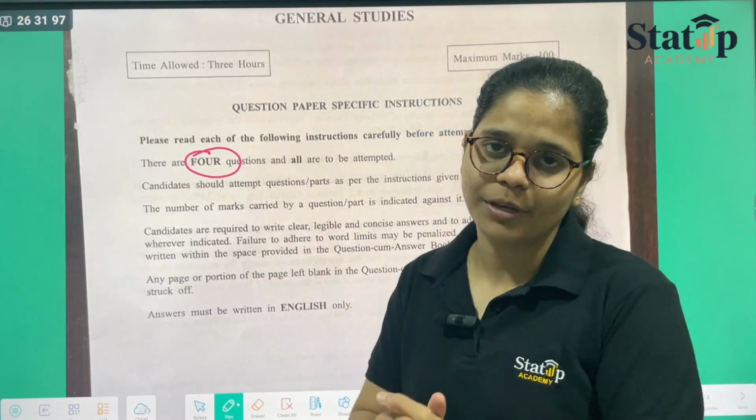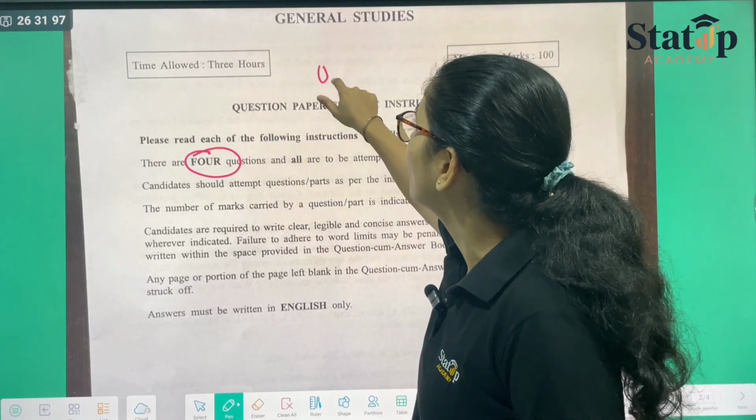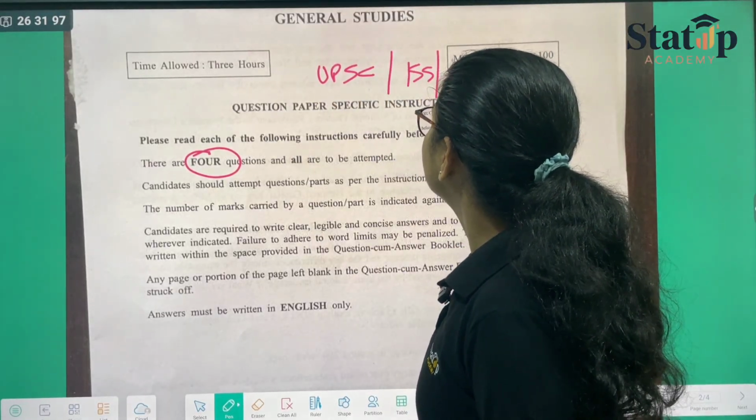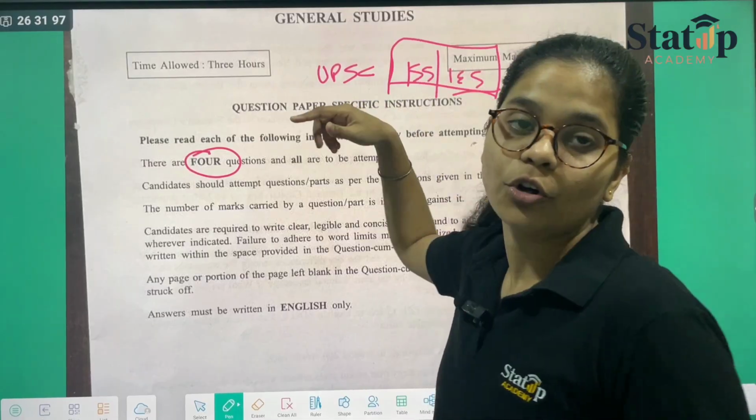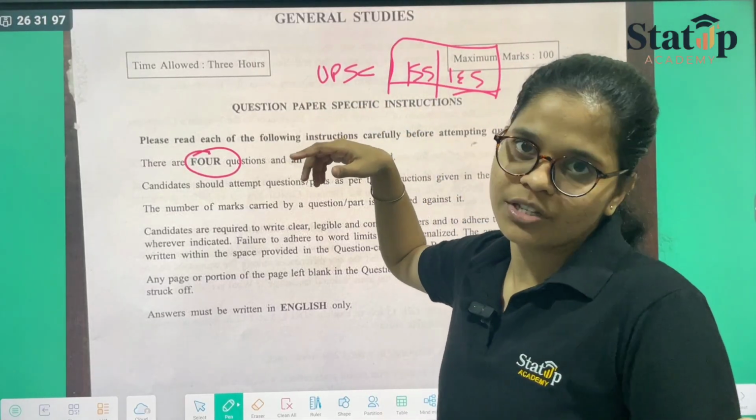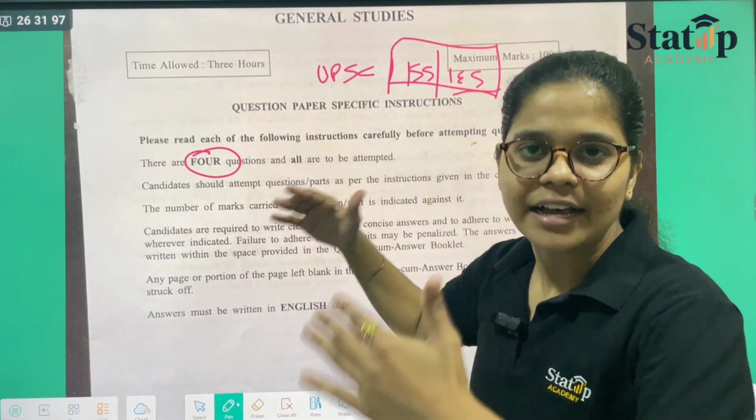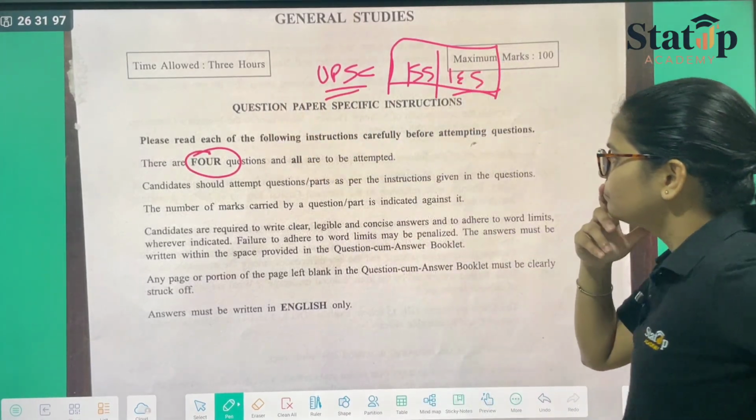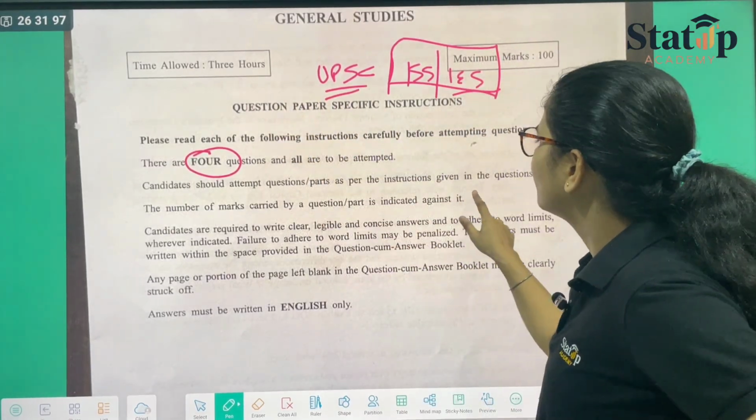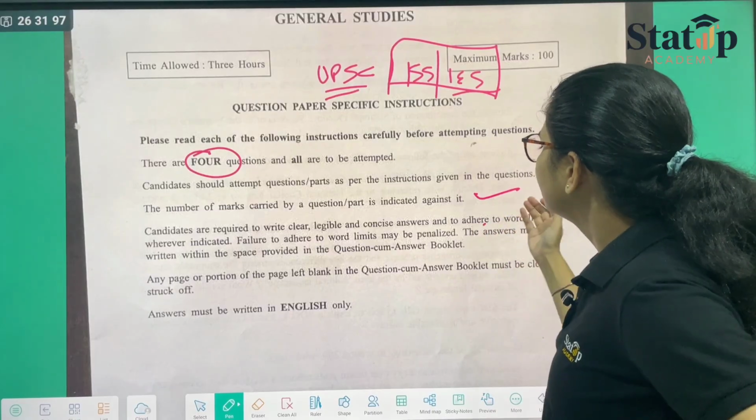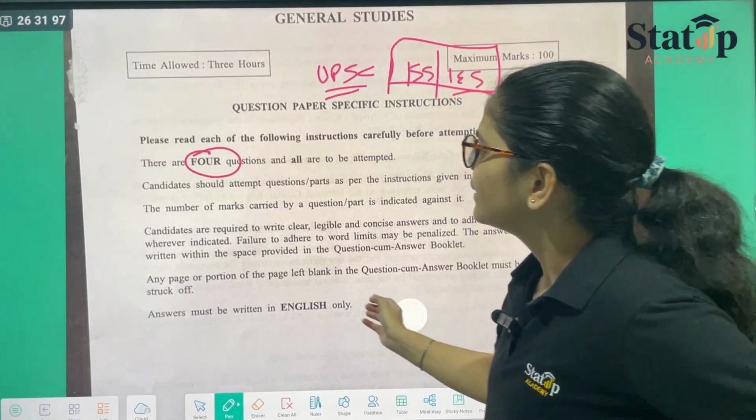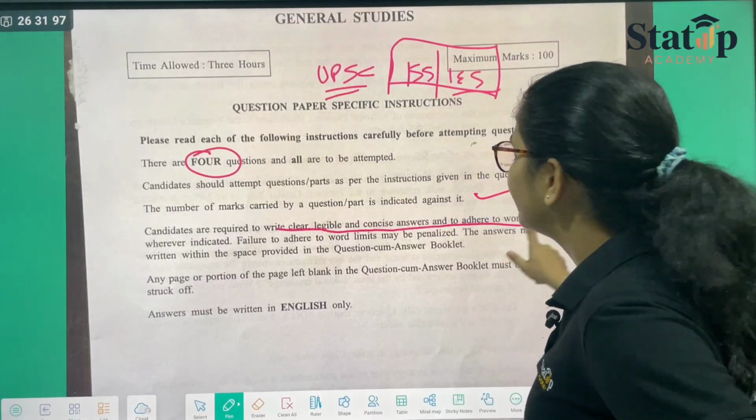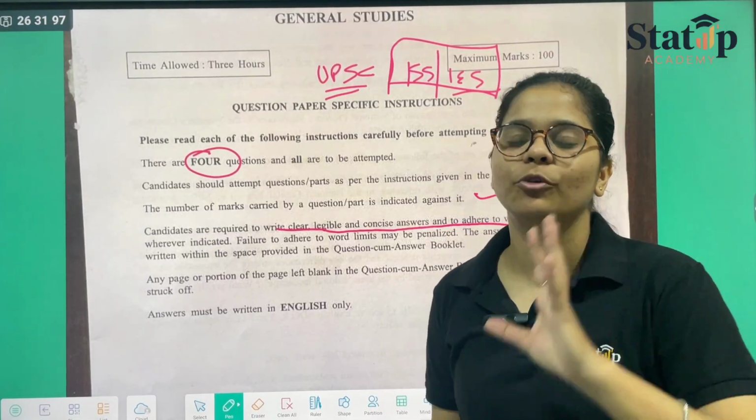That should be kept in mind, because you are appearing for UPSC, ISS, IES, and these posts are not so-called posts. These are highly classified posts. Anyway, the number of marks is indicated. Then they are saying that candidates are required to write clear, legible and concise answers to adhere to the word limits. Word limits will be provided.